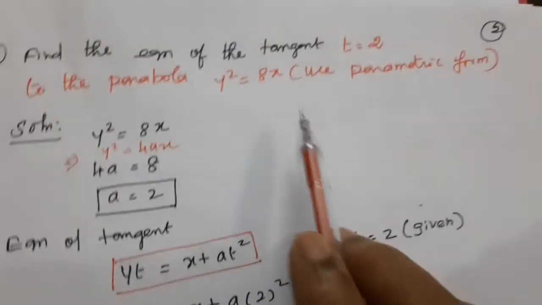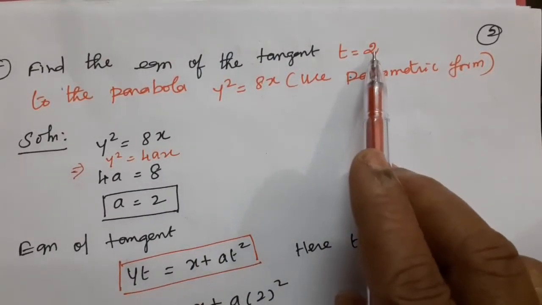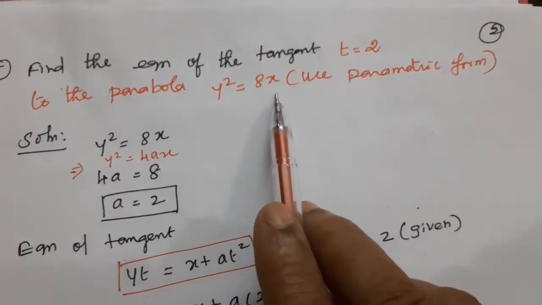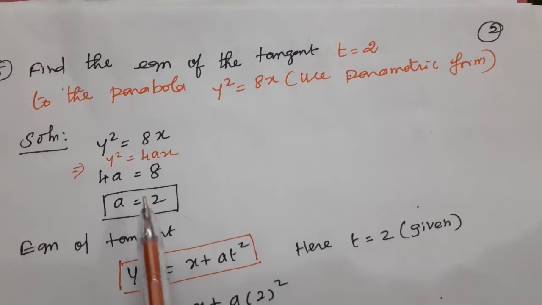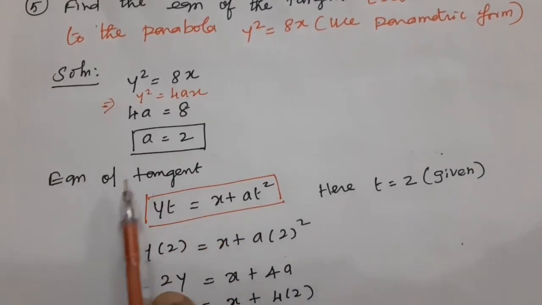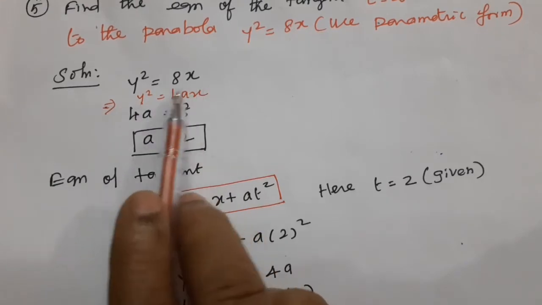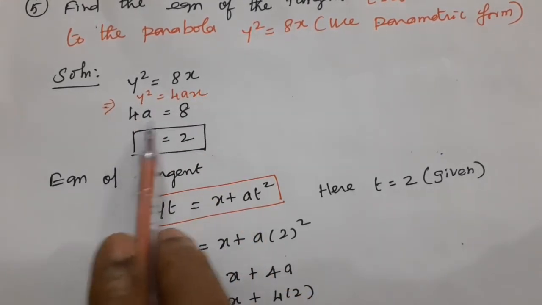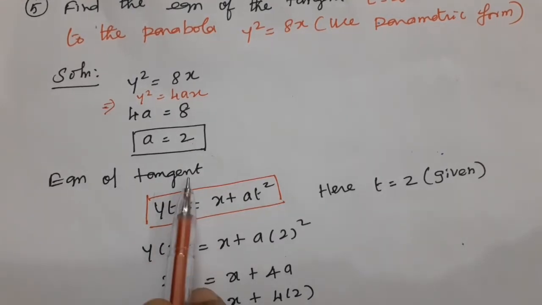The parametric form t equal to 2 is given. The parabola is also given. In that parametric form, find the equation of the tangent to the parabola. We are going to find the equation of the tangent to the parabola at t equal to 2. Comparing with the parabola equation, we always find the value of a first. Because y square equal to 8x, rewrite as 4ax. Now 4a equal to 8 means a equal to 8 by 4, which is 2.